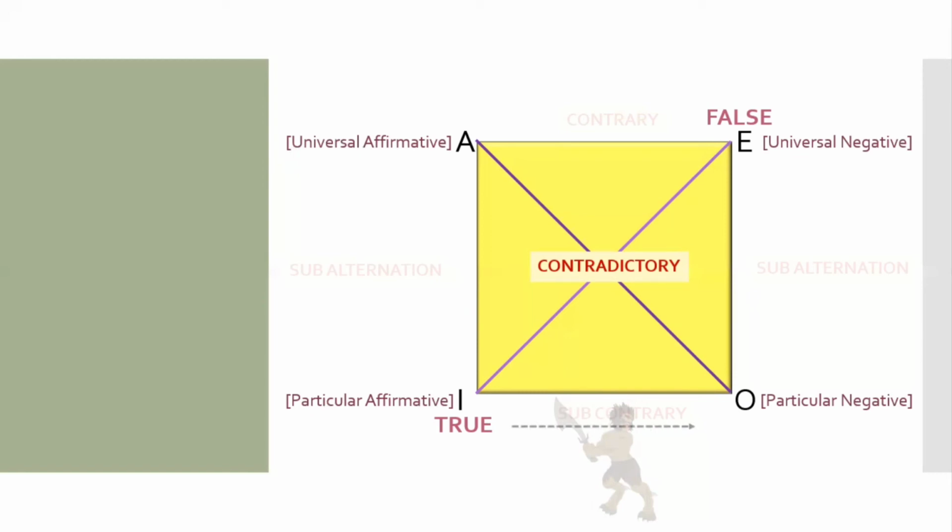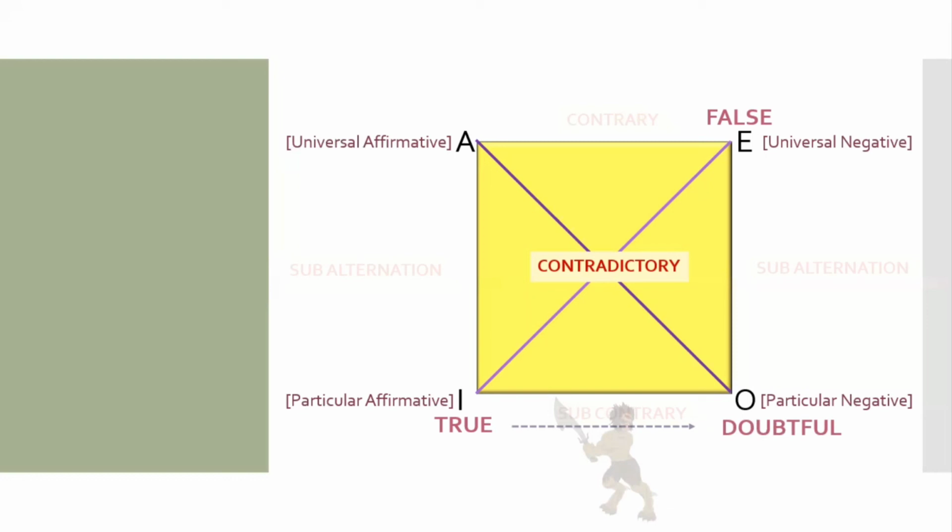Now remember, because the demon is false, both the propositions associated with the demon cannot be false together. Just as God was above, both the propositions could not be true together, that is, A and E could not be true together. Here, when the demon is down, both propositions I and O cannot be false together, right? They can be true together, but they cannot be false together, which means if I is true, O becomes doubtful. So if I is true, O can be true or false. That's why O becomes doubtful when I is true.